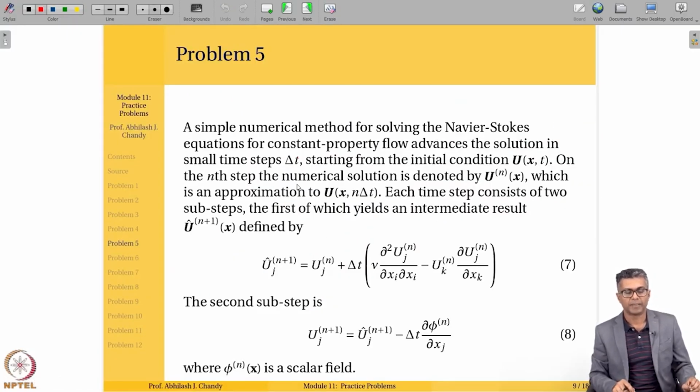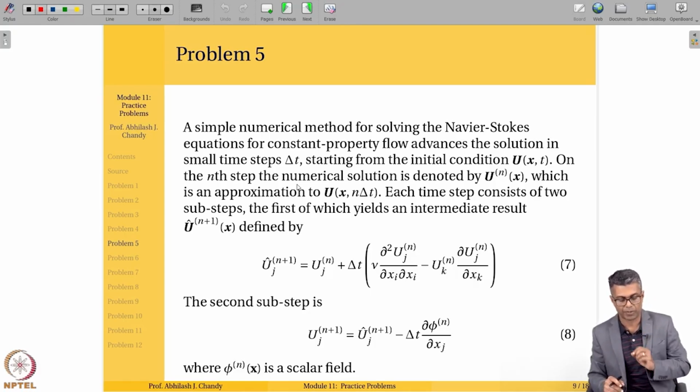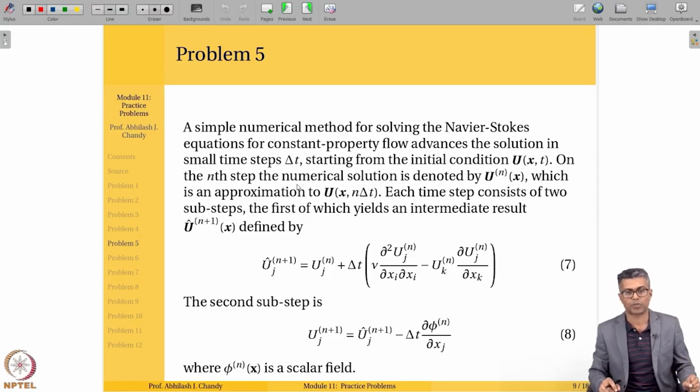Let's try problem number 5. Now we are dealing with a problem where we talk about the Navier-Stokes equations and how a velocity is calculated. A simple numerical method for solving the Navier-Stokes equations for constant property flow advances the solution in small time steps delta t, starting from the initial condition u of x comma t.